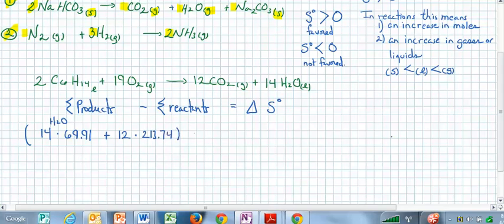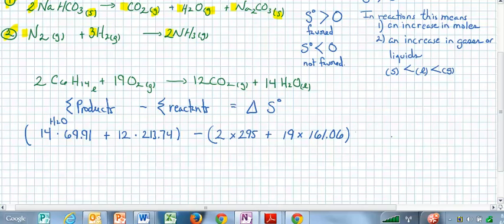We're going to subtract all the reactants. So 2 times, this is the one I had to look up, 295, plus 19 times O2, which is 161.06. Unlike enthalpies, where your elements are 0 and have no heats of formation, entropies always have some sort of entropy, because molecules can always be twisted and tugged and bent, and therefore there's always a degree of randomness that they have.